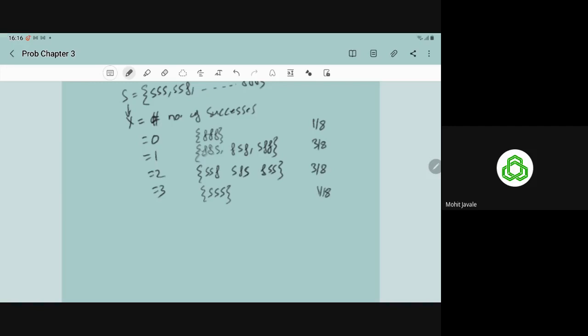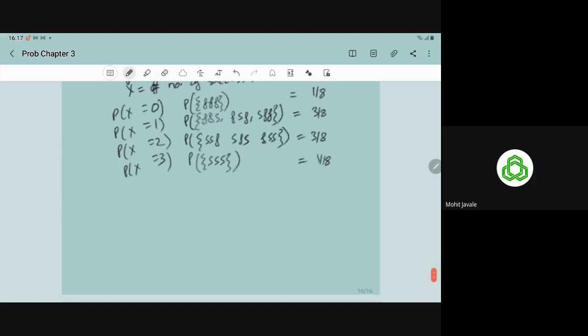If you want to write the probability of X is equal to 0, you have to determine the probability of this sample point, and it will come to 1 by 8. For the probability of X is equal to 1, you have to determine the probability of this event, and it is equal to 3 by 8. Similarly, probability of X is equal to 2 is again 3 by 8. And the probability of X is equal to 3 is 1 upon 8. Clear?